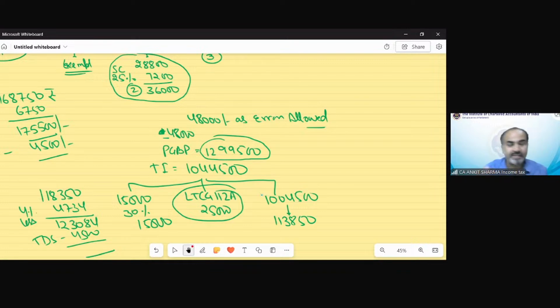So if any advance tax has been paid, or if any TDS has been paid, that needs to be deducted from the taxable value. That was the May 2024 question. And now you can see that we needed at least 25 minutes to solve this question, and that is when we are not in the examination hall, and when I am solving it for you. So if I would be a student and this is not the class, this could be an examination hall.